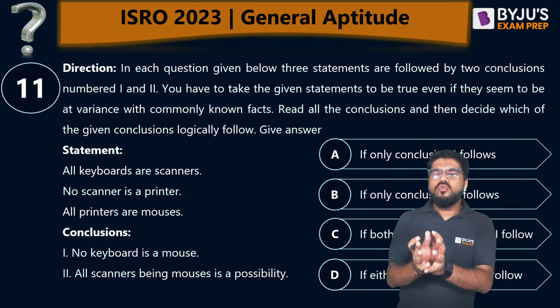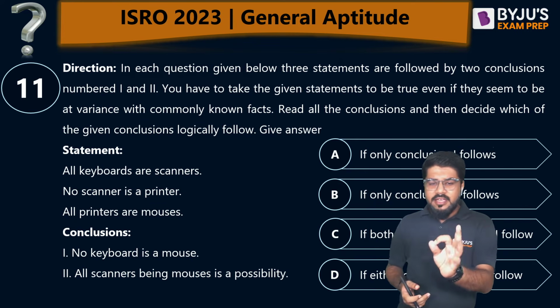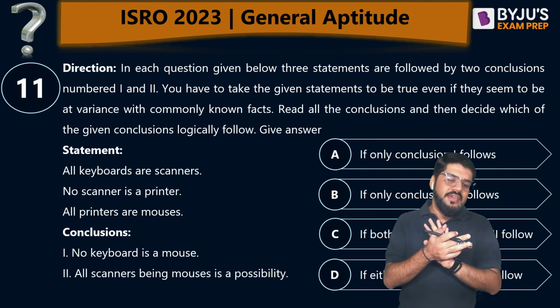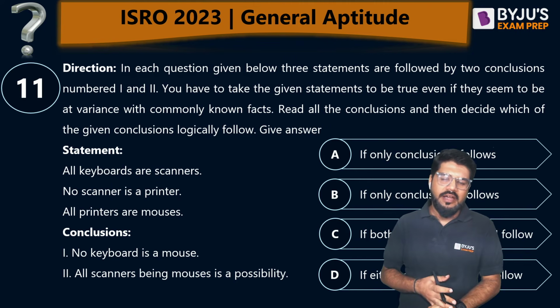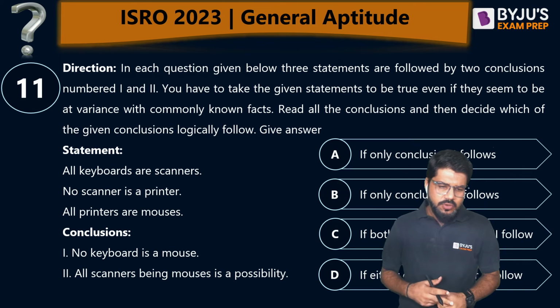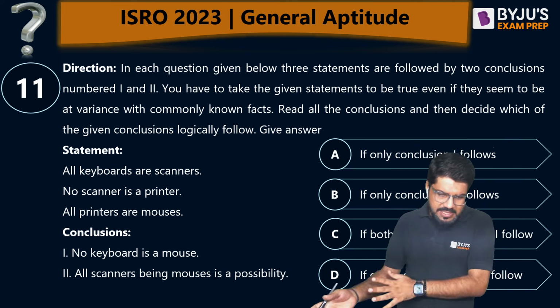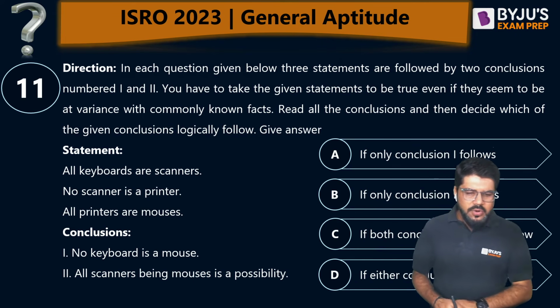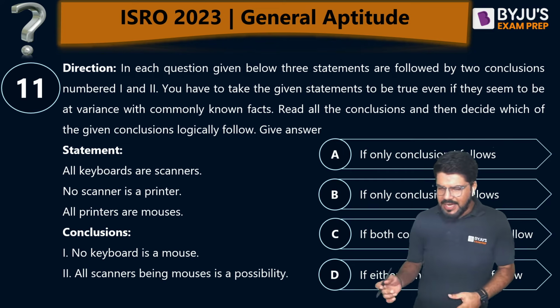So there are 2 conclusions, 1 and 2. You have to take the given statements to be true, even if they seem to be at variance from commonly known facts. Read the conclusions and decide which of the given conclusions logically follows, and give the answer A, B, C, D, whatever is the correct answer. All keyboards are scanners. So what is the Venn diagram?